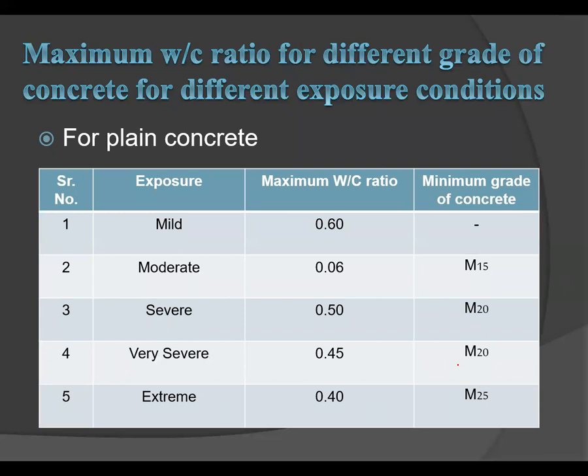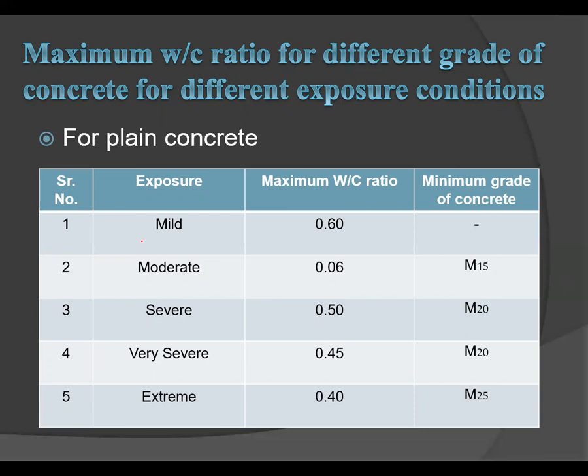The next point is maximum water cement ratio for different grades of concrete for different exposure conditions. First, let's see it for plain concrete. There is a table. In that, the first column is serial number, the second column is exposure conditions, then maximum water cement ratio, and the last column is minimum grade of concrete.